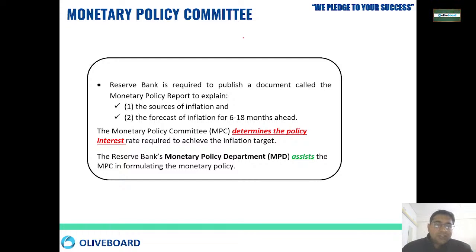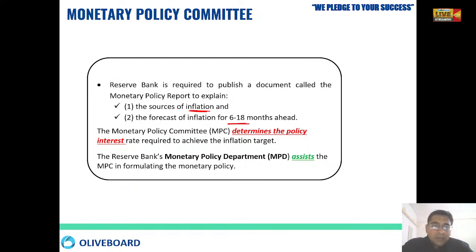Whenever this monetary policy committee meets, the Reserve Bank always has to provide the government a document: what is the source of inflation? If RBI is not able to tackle the inflation, then RBI has to give a report to the government on where this inflation is happening. Then RBI will also give the forecast within 6 to 18 months.